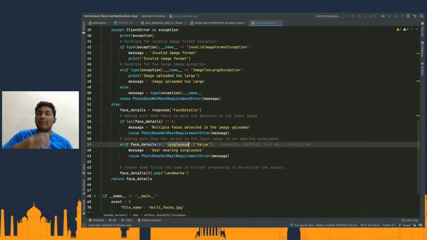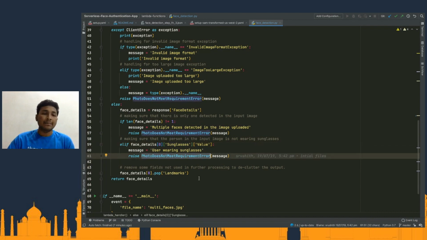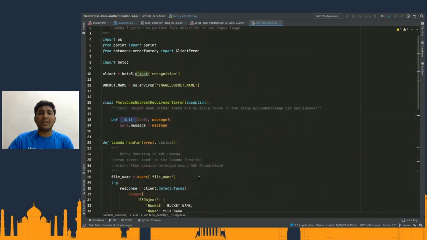And then we are making sure that, for better indexing and searching, eyes are visible. Therefore, I want to make sure that nobody is wearing their sunglasses and stuff like that. So if at all the user is wearing a sunglass, then I'll throw an error. So that's pretty much it with the face detection.